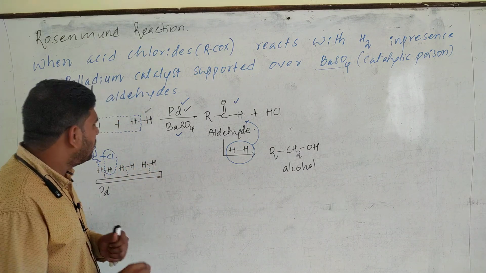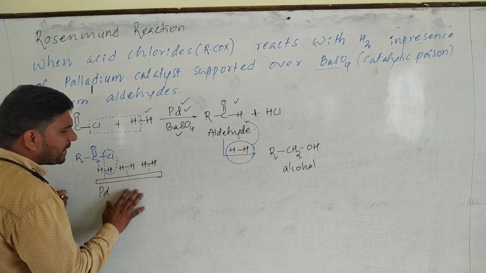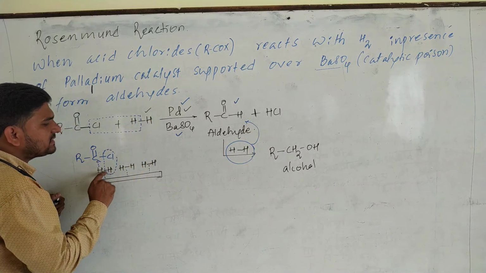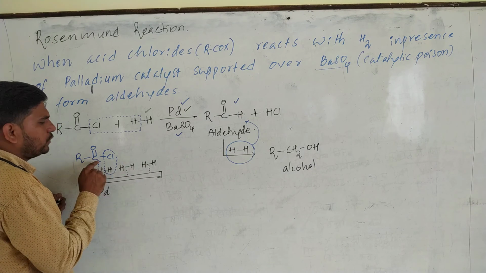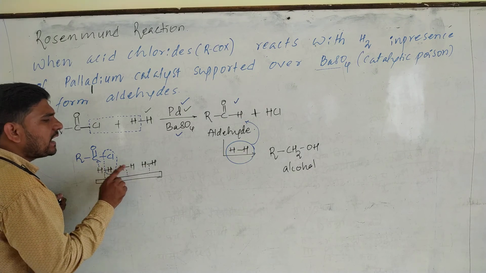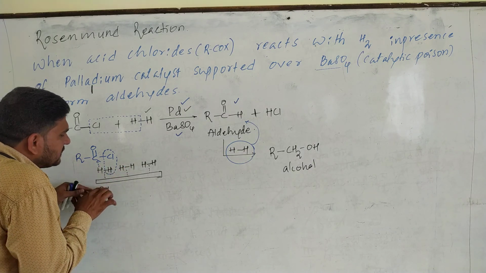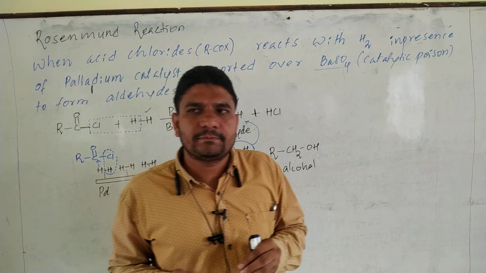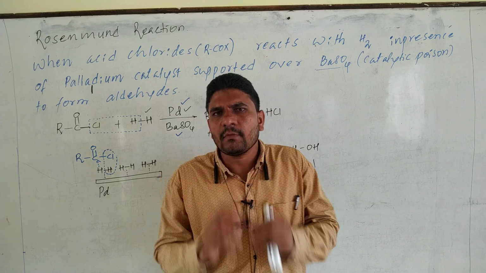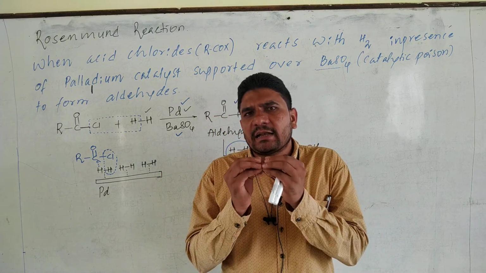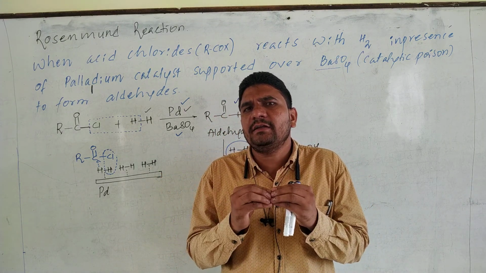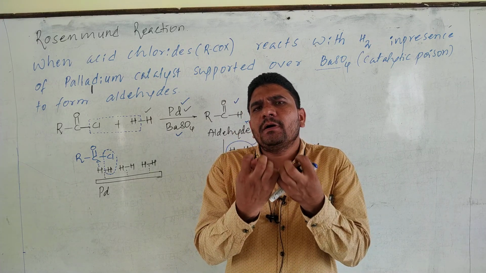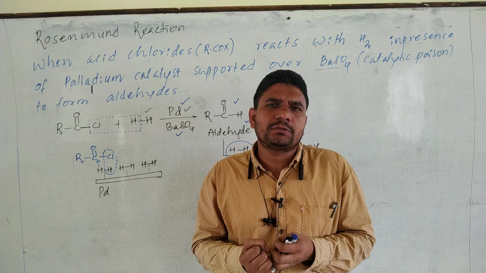I told you what is the role of palladium over here. Palladium increases the rate of reaction by providing surface area for the reactant molecules, both acid chloride as well as hydrogen. Over here, this palladium actually contains active sites. It contains what? Active sites. Means a catalyst is one which contains active sites.